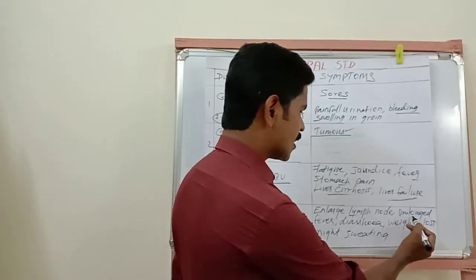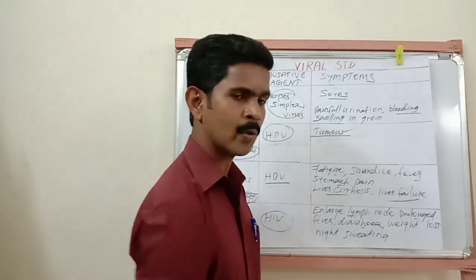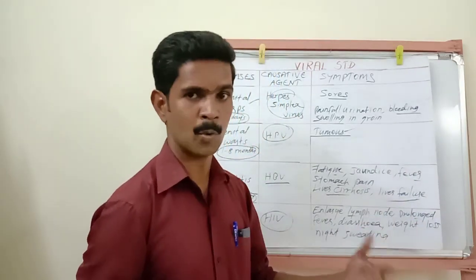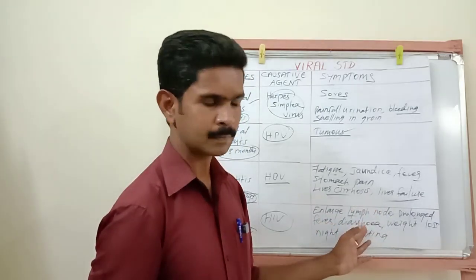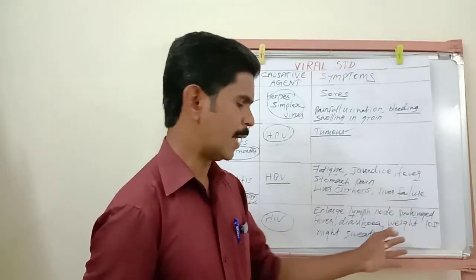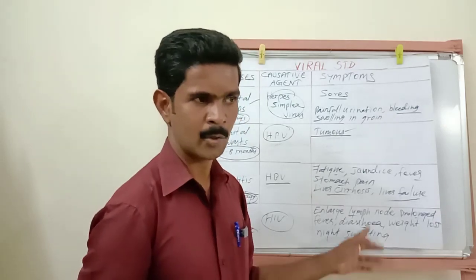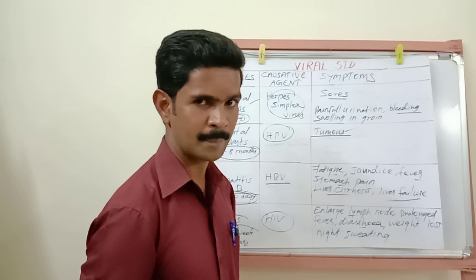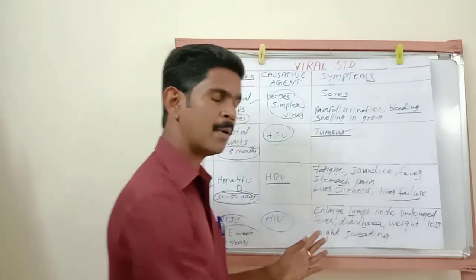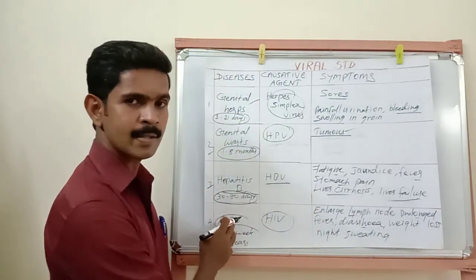Then the second one is prolonged fever and diarrhea. Prolonged meaning continuous, for more days. So continuous fever and diarrhea. Then weight loss and night sweating. During the night, a large amount of sweat is released from the infected person's body. So these are the common symptoms of the AIDS disease.